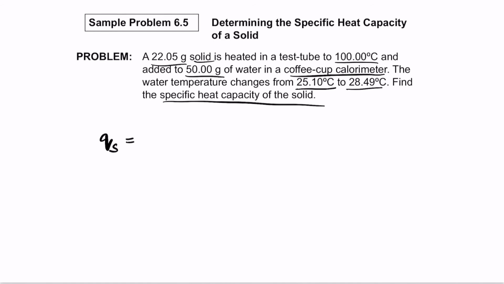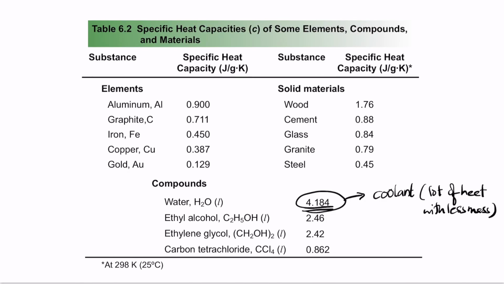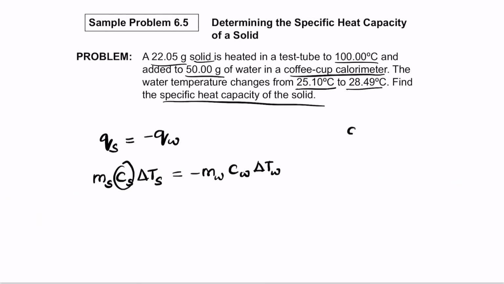So Qs is equal to minus Qw. Remember that gaining heat is negative, so we consider minus Qw. So Qs can be written as mass of the solid times specific heat capacity of the solid times the temperature change of the solid, which is equal to minus the mass of water times the specific heat capacity of water times delta T of water. Now we are finding this value Cs. We already know Cw; the value is 4.184 joule per gram Kelvin.